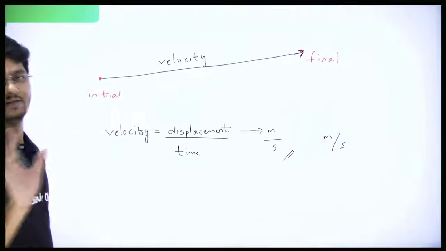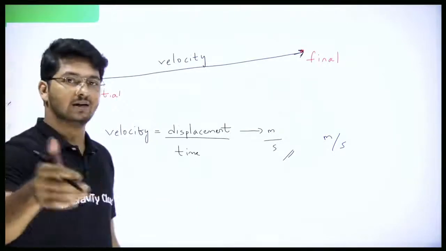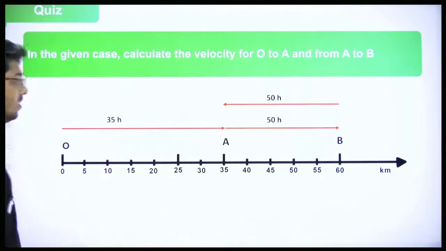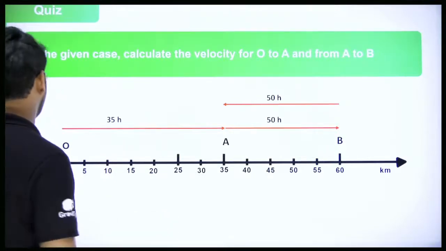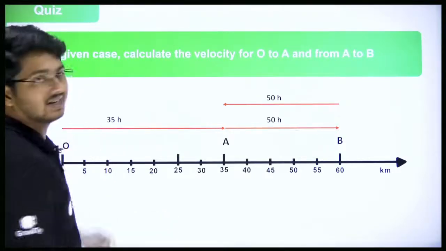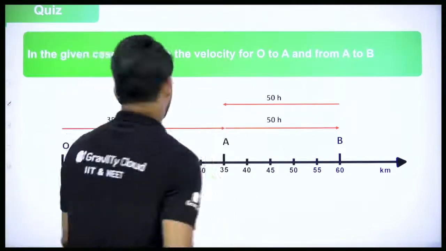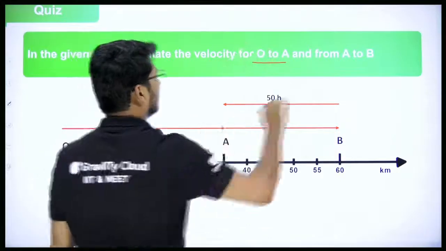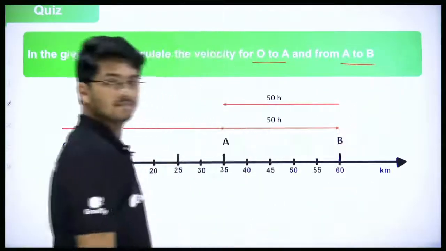So that's velocity. Ultimately, velocity is what? Displacement by time. So let's go into a few examples where we'll understand things easily. So here, in the given case, calculate the velocity. Now for velocity for what? O to A and from A to B.